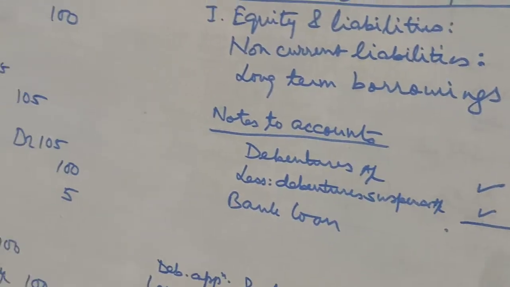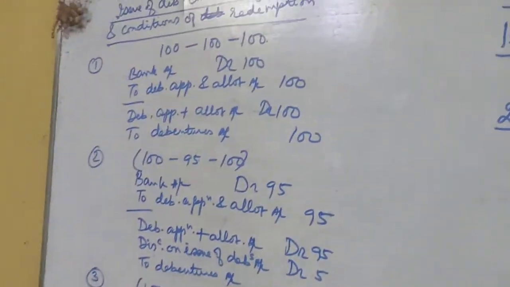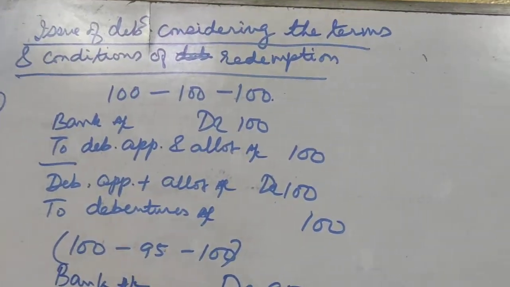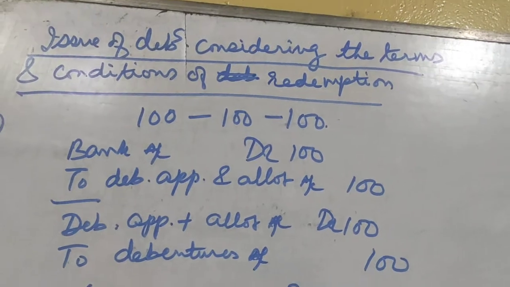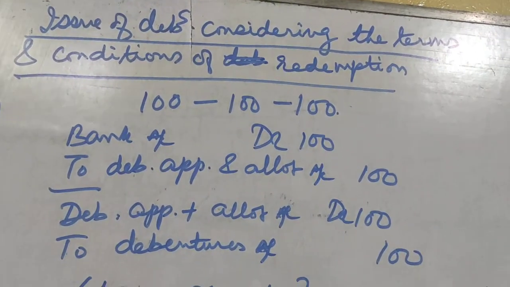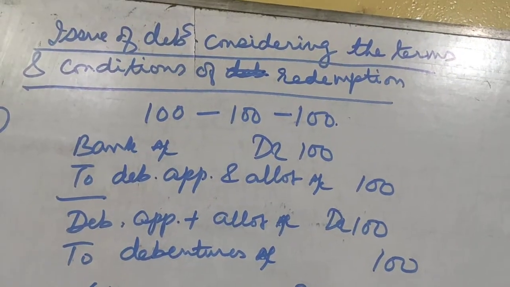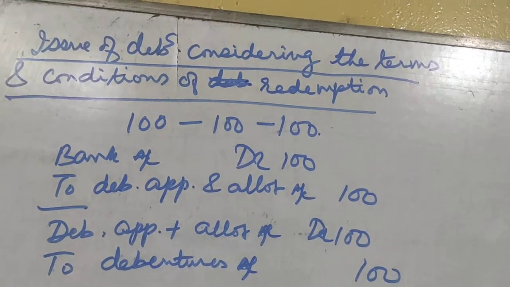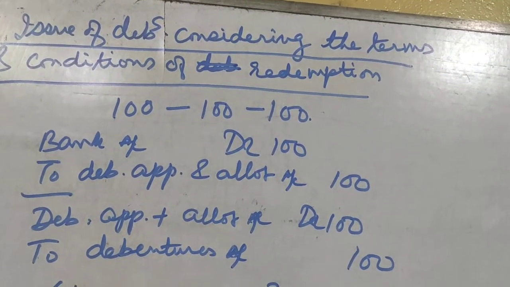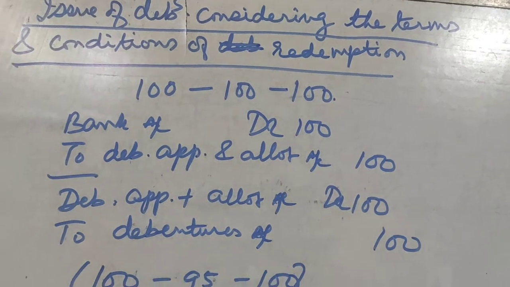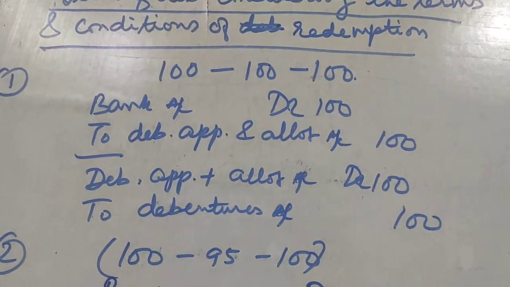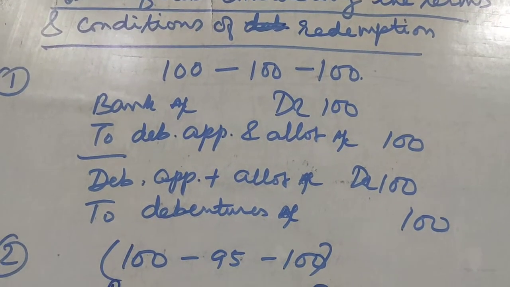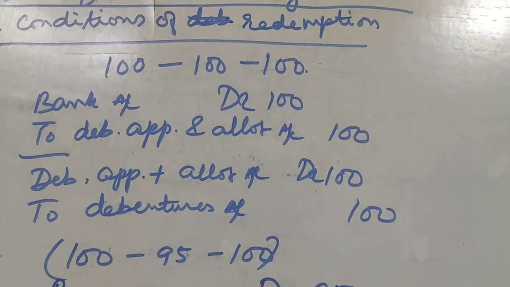Now we come to the issue of debentures considering the terms and conditions of redemption. The issue entry of debentures depends on the terms and conditions of redemption of the debentures. In the first case, a debenture is issued at par and redeemed at par.